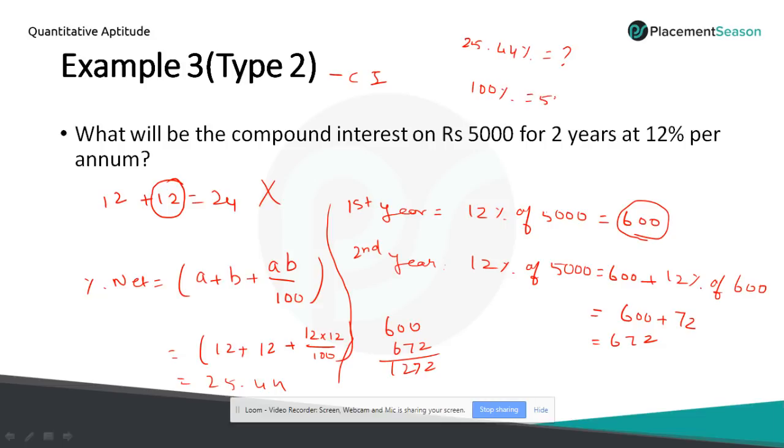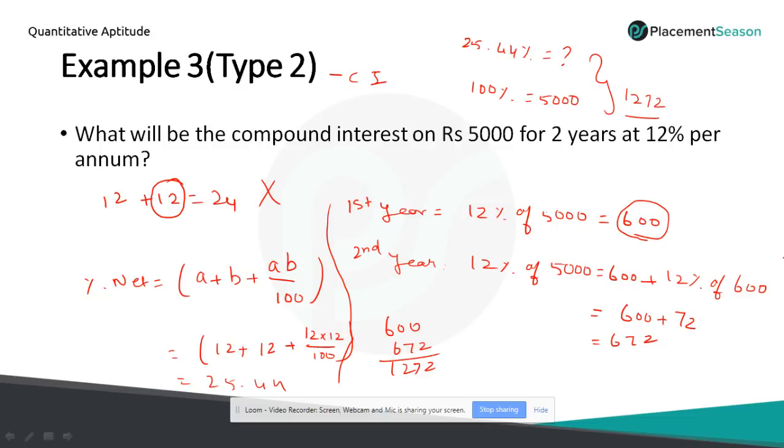100% is equal to 5,000 rupees. So cross multiply and simplify, you will get 1272 as the answer. You can use any method, but in case of compound interest, remember the interest is added with the principal after 1 year. So use the percentage method, and if you use the percentage method, use the successive percentage.